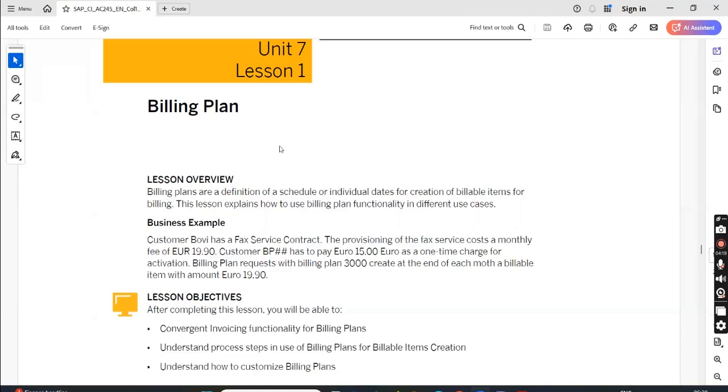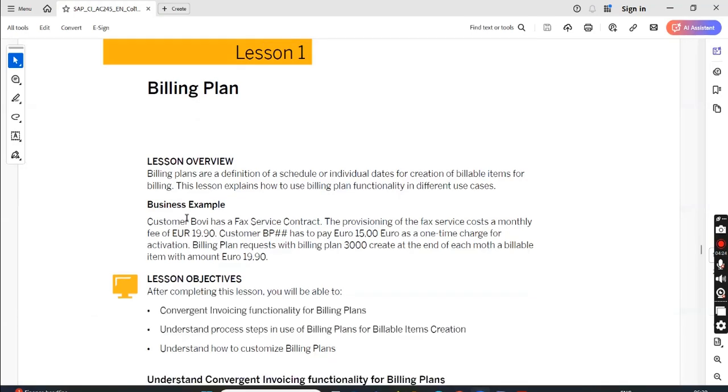So let's see SAP's example. Billing plan is a definition of a schedule or individual dates for creation of billable items for billing. This lesson explains the details.